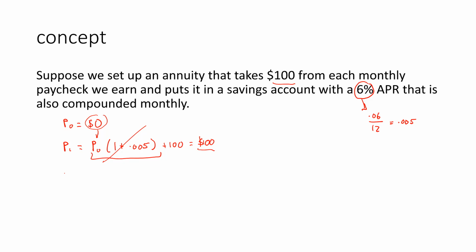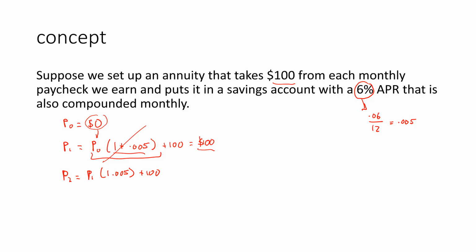So when P2 rolls around, we're going to take the value that we had at P1, which is $100, and I'll write that here in a second, and then multiply that by 1.005, which is 1 plus 0.005. And then we're going to add $100 to it.